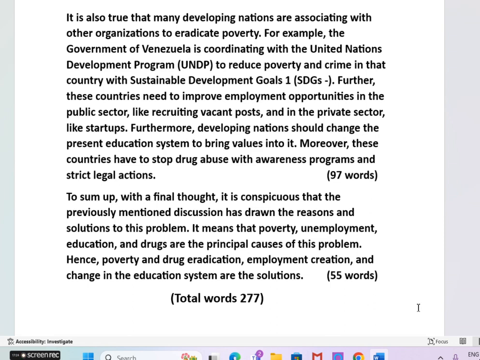Hence, therefore, poverty and drug eradication, employment creation and change in the education system are the solutions. You can infer these two sentences by understanding the question and our three paragraphs like introduction, second and third paragraphs.